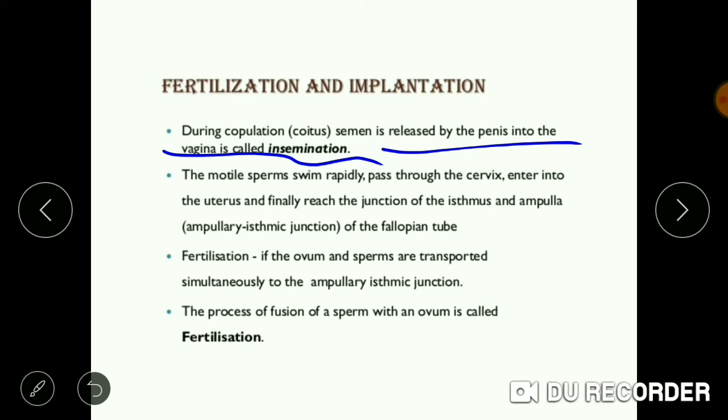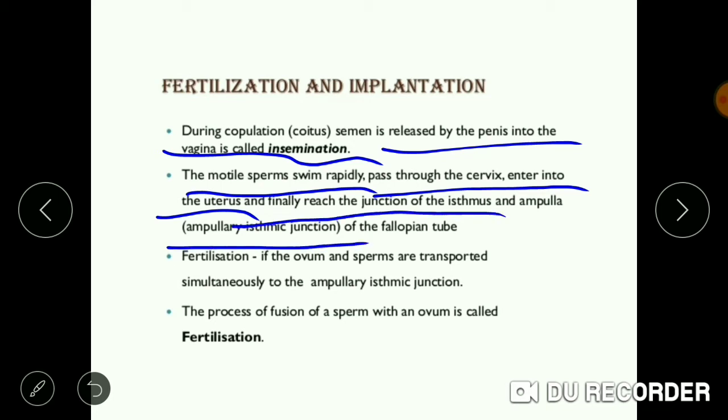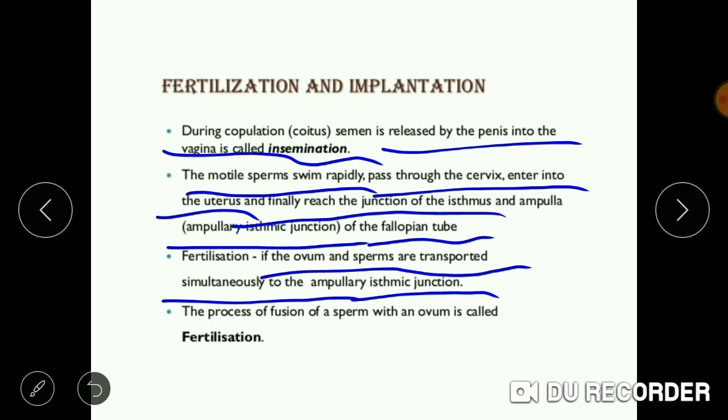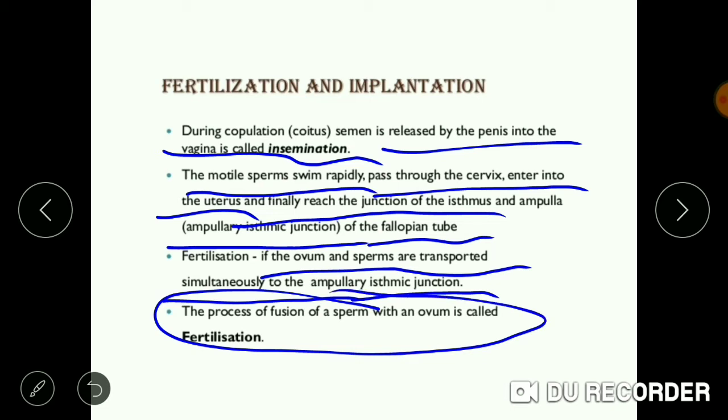The motile sperms swim rapidly and pass through the cervix, enter into the uterus and finally reach the ampullary isthmic junction of the fallopian tube. This is the region where fertilization takes place if the ovum and the sperms are transported simultaneously to the ampullary isthmic junction. This process of fusion of sperm with the ovum is called fertilization.